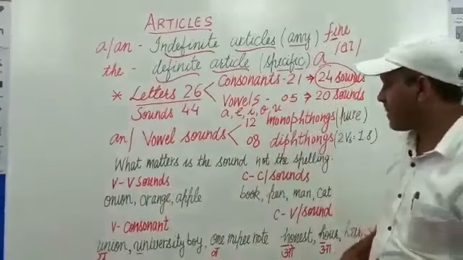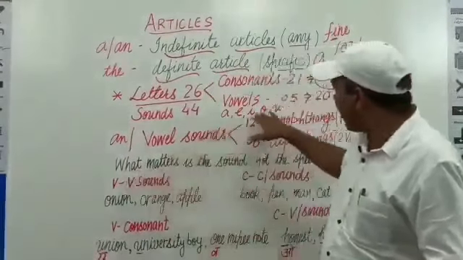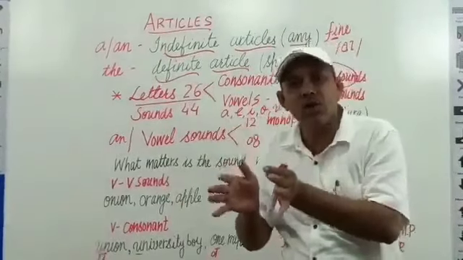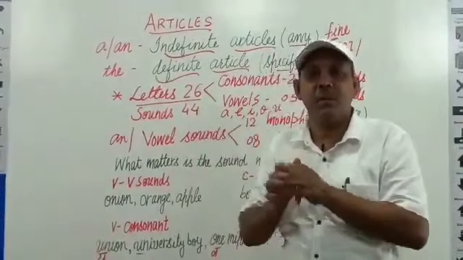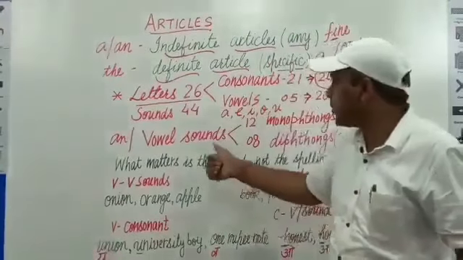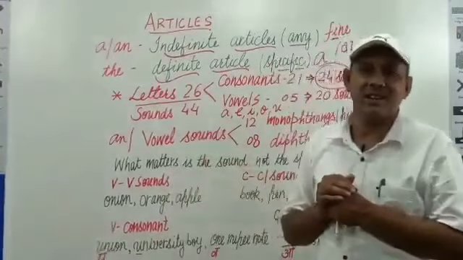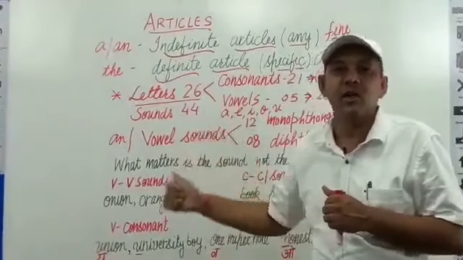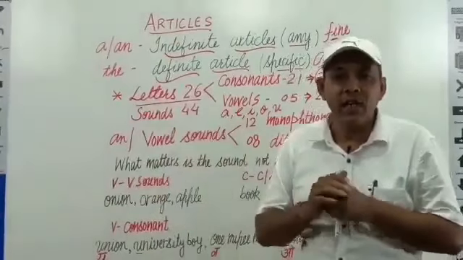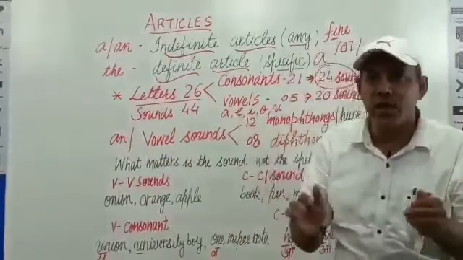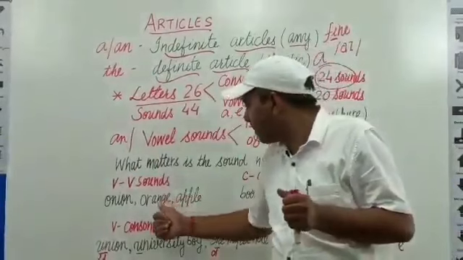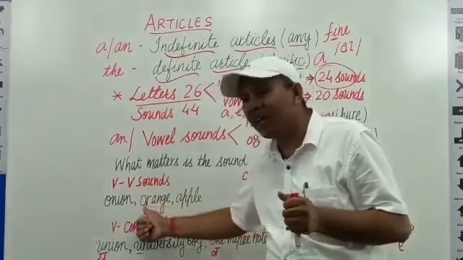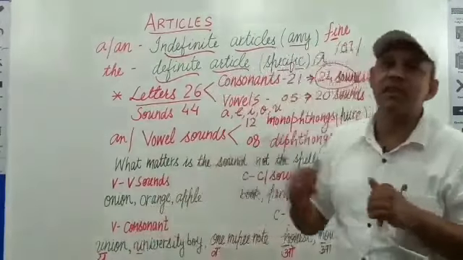Now, the case is, all the 5 vowels produce vowel sounds in most of the words. But in some words, they produce consonant sounds as well. And before consonant sounds, we use a, not an. That's why you need not be confused by watching, by observing, or by having a vowel at the initial position of a word.